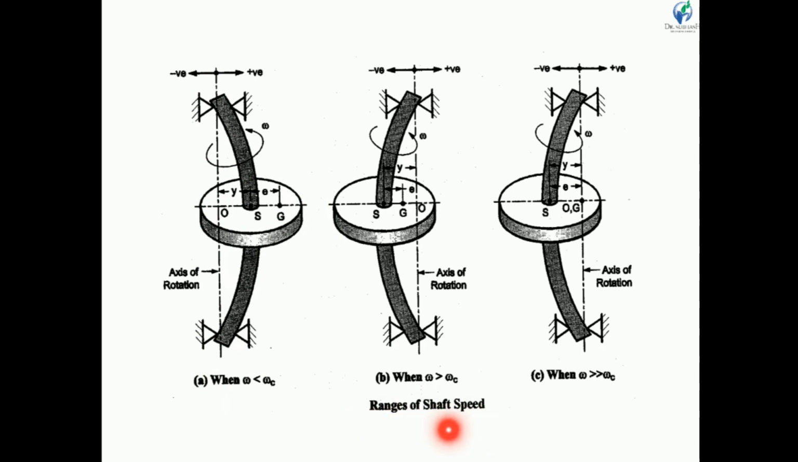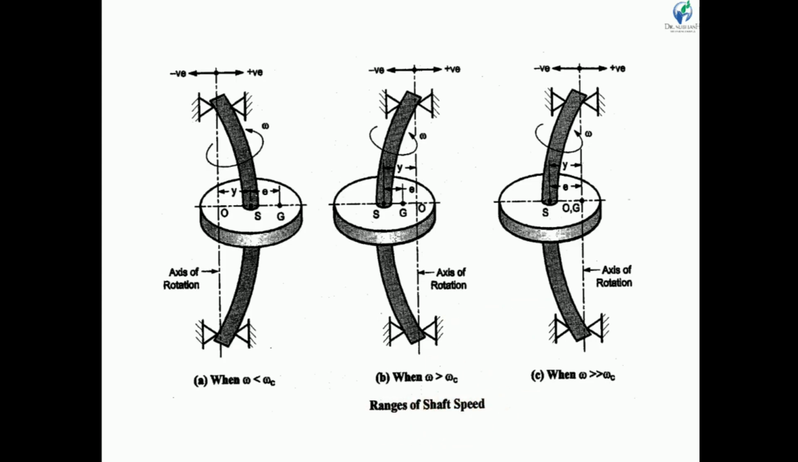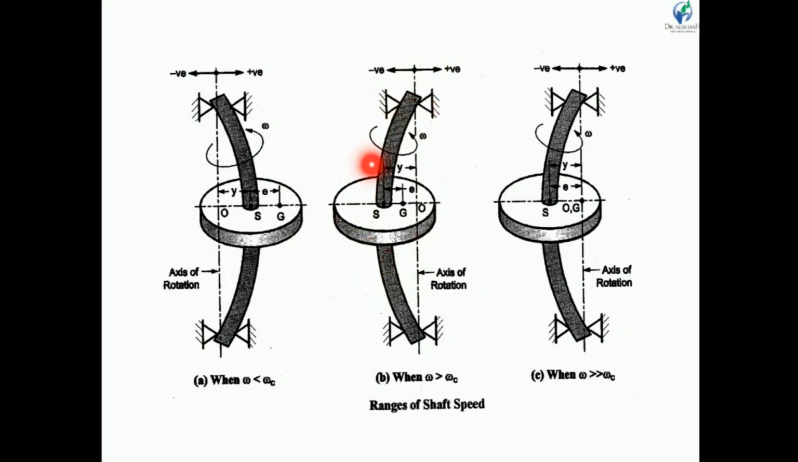In the second case, when omega is greater than omega c, what happens? From this equation, if omega is greater than omega c, the value of this bracket is more than 1. So the denominator becomes negative, and the value of y becomes negative. So the center of gravity of the rotor remains inside. It will remain between the geometric center and the neutral axis, and this may also lead to the failure of the shaft.